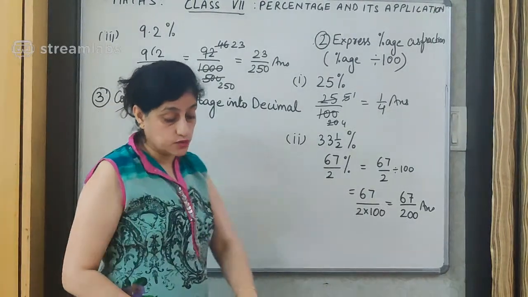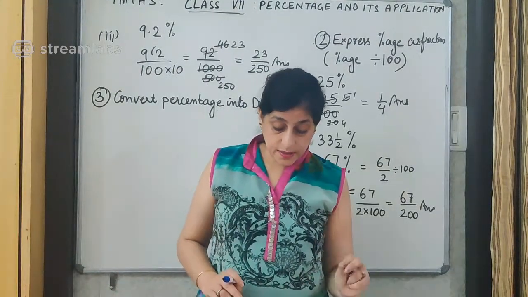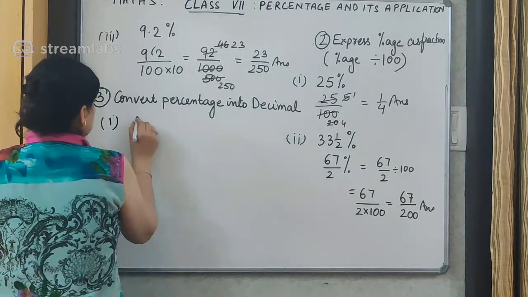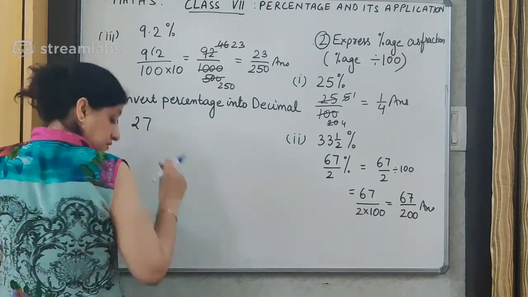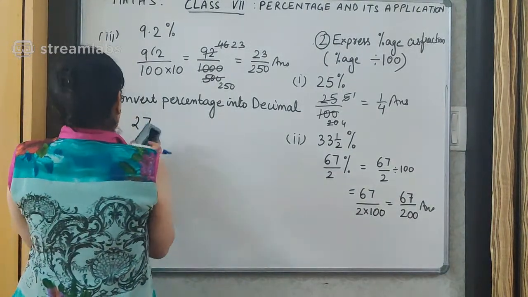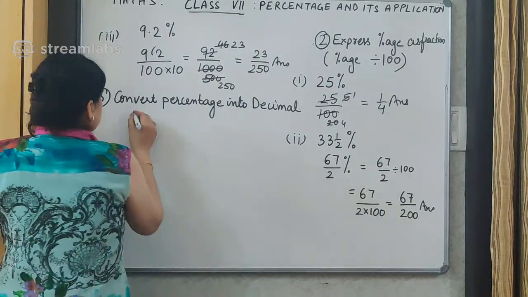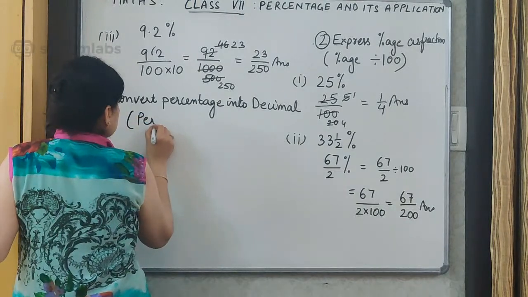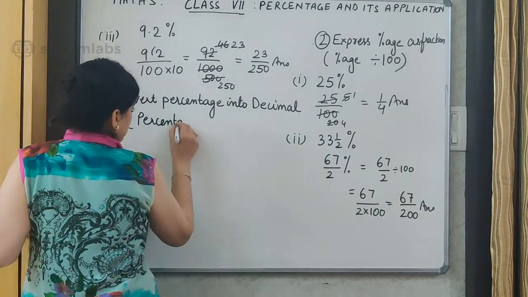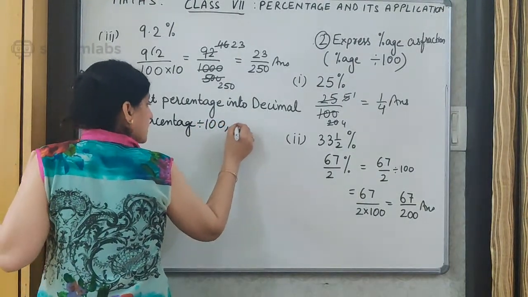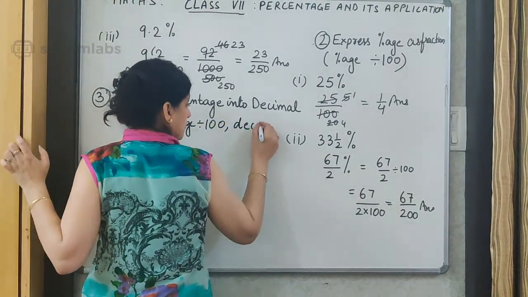Let's see a question over here. I am taking 27%. Before I do this, let me give you the concept of this, and that is, first you will divide the given percentage by 100, and then you will find out the decimal of that.